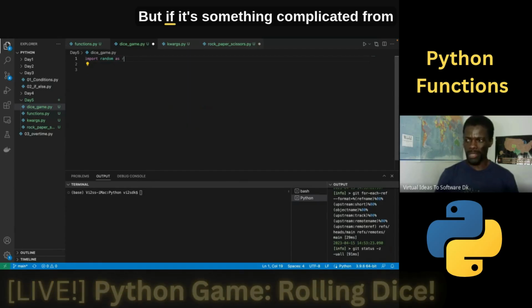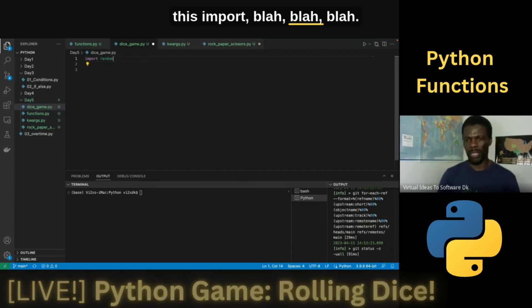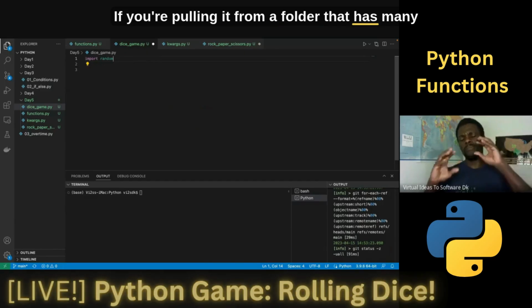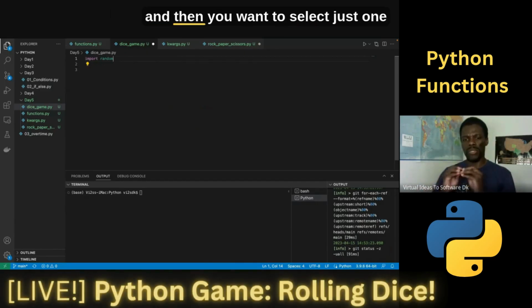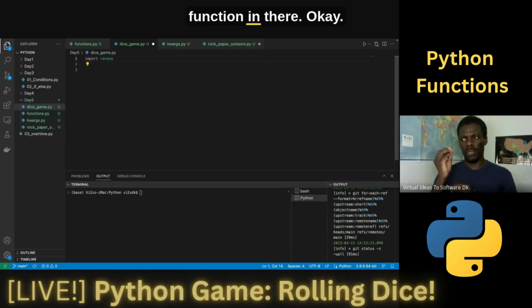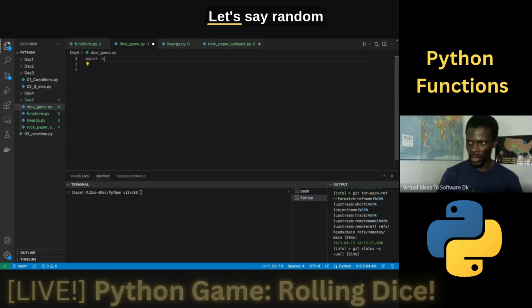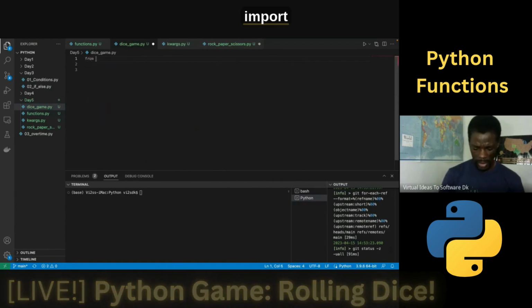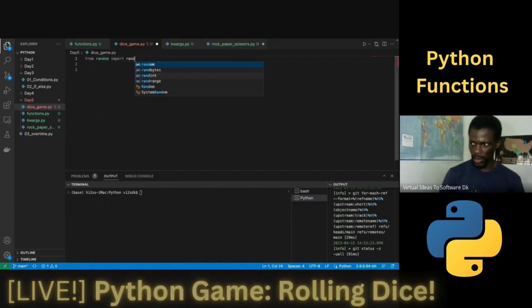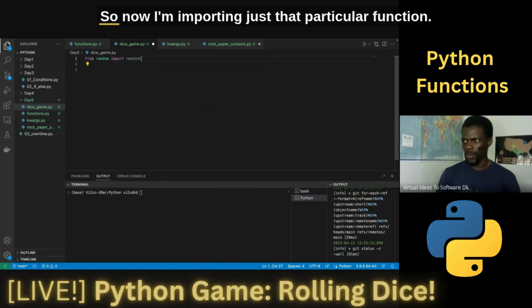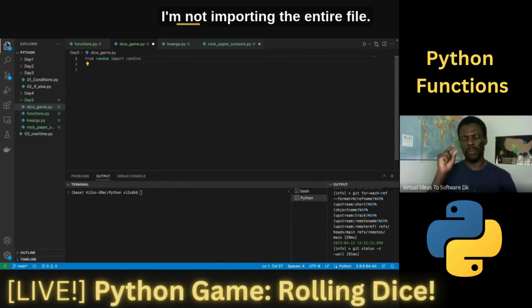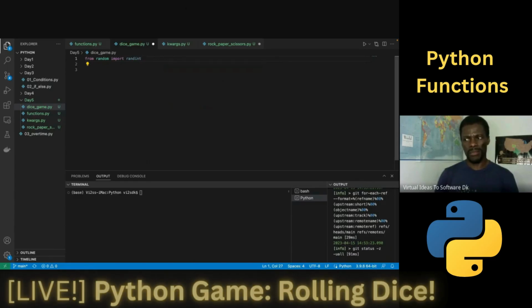But if it's something complicated, from this import blah, blah, blah, if you're pulling it from a folder that has many modules and many things in there, and you want to select just one function in there, let's say random.randint, or let's say from random import randint. So now I'm importing just that particular function. I'm not importing the entire file. Does that make sense?